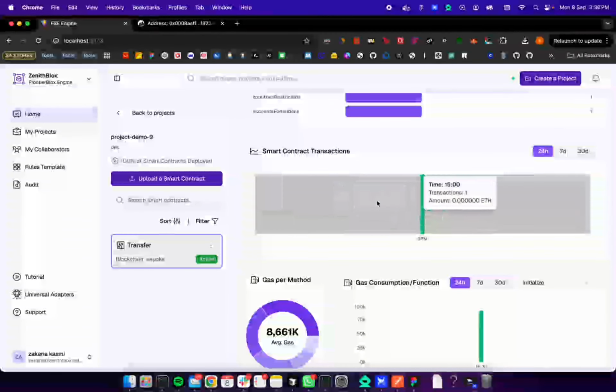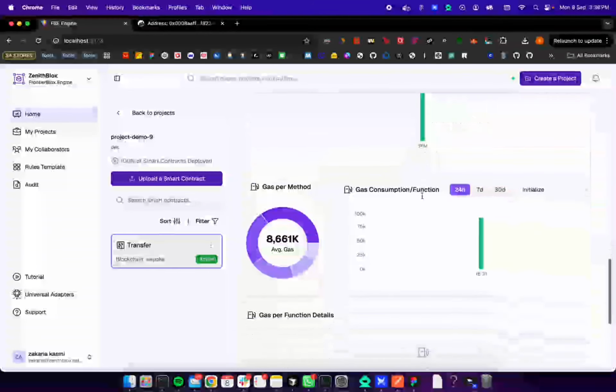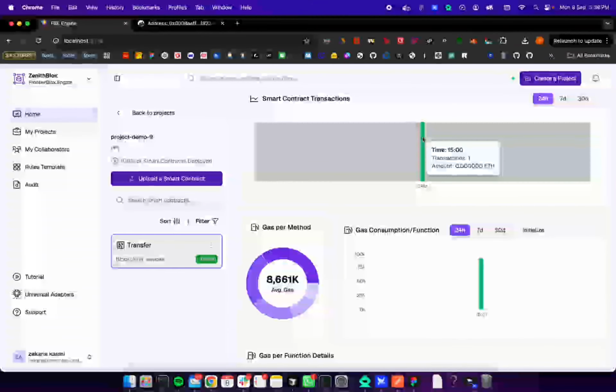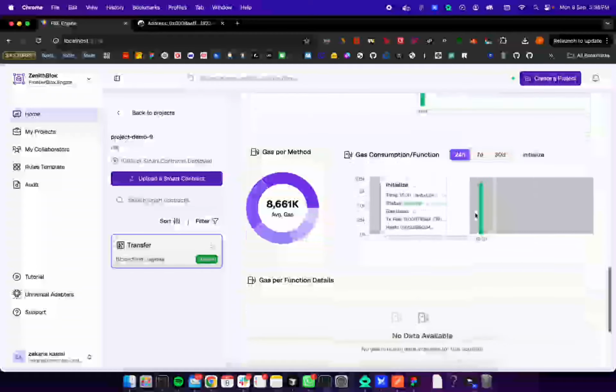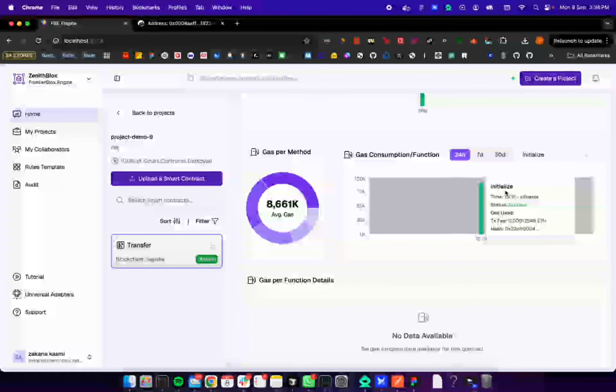And in here we have a chart for the transactions that happened. This one is the initialized transaction. As you can see in here, you can see more data about the function, the fee, the hash and the success rate.